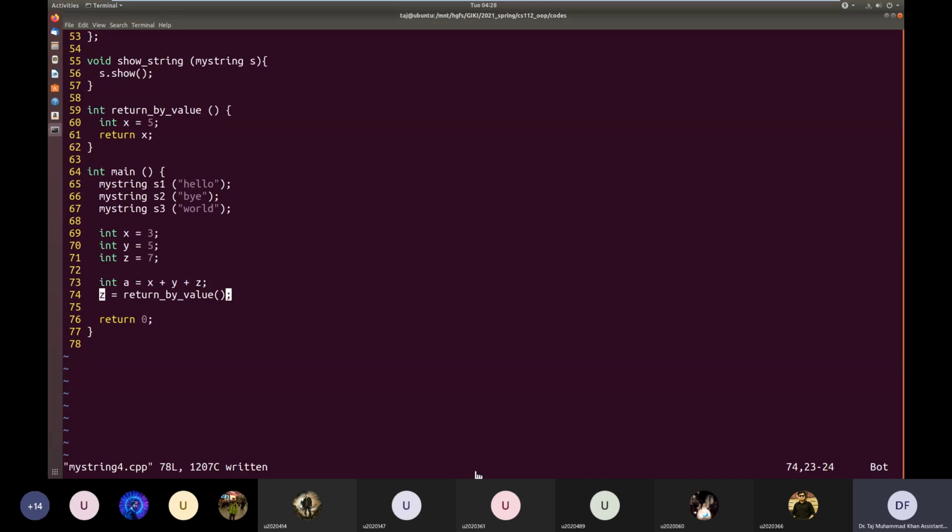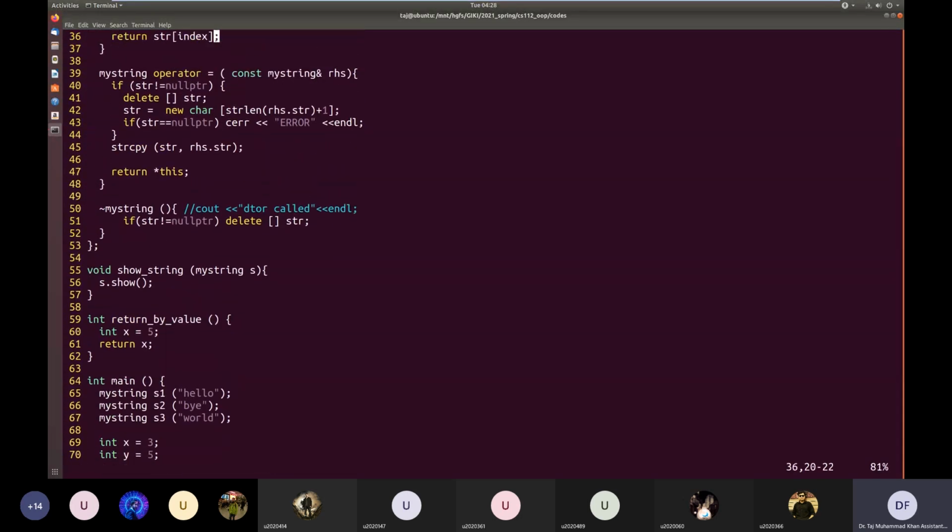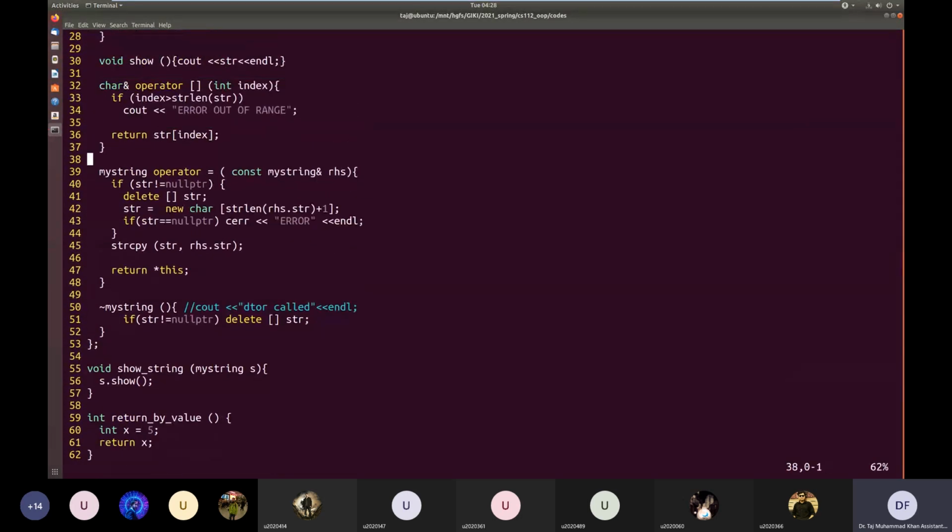Okay. So if this is clear, then let's move a little further and see what will happen. So what does my string have? Basically, it has an assignment operator.